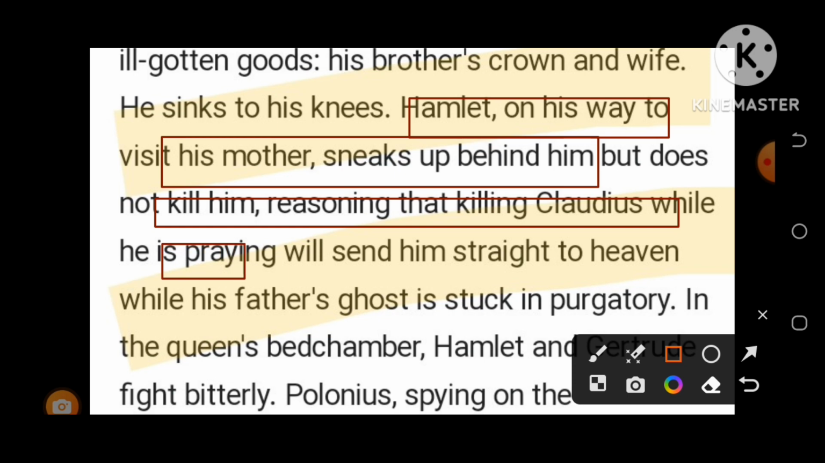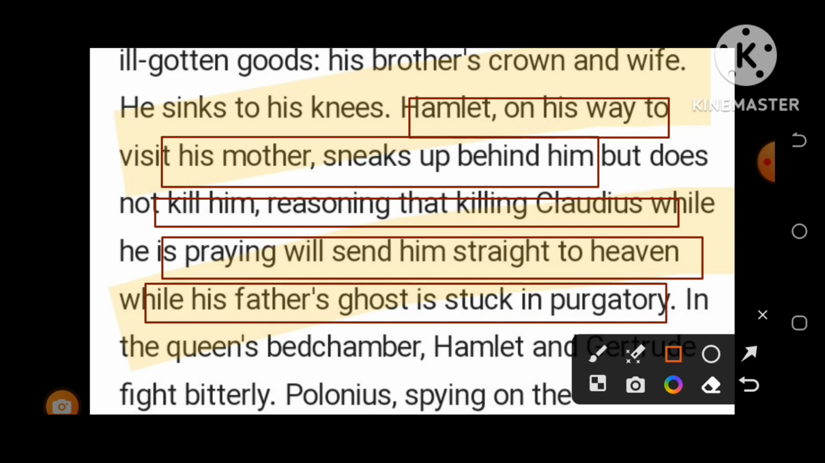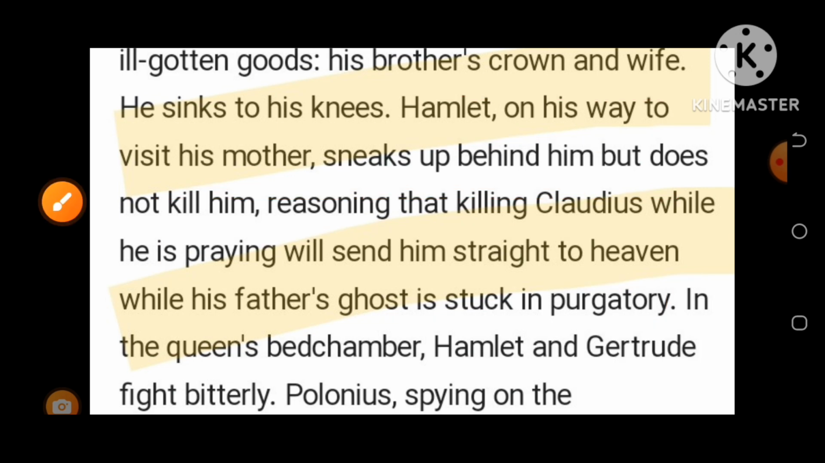Yes, this is a good opportunity for Prince Hamlet to kill his most bitter enemy, Claudius, while he is praying. But Hamlet supposes that if he killed him right now, he would be sent to heaven, while his father's ghost is stuck in purgatory. The queen's bedchamber: Hamlet and Gertrude.